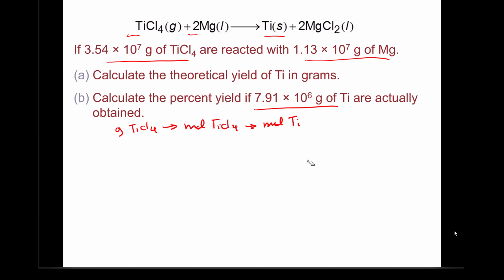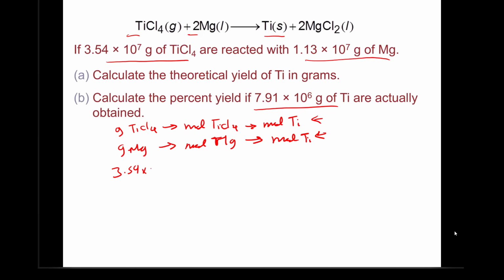And repeat the same thing using the other reactant. So you start with grams of magnesium, convert them to moles of magnesium, and then moles of titanium that will form if all the magnesium is consumed. Compare these two numbers of moles of the product, and the smallest number is going to correspond to the limiting reagent.